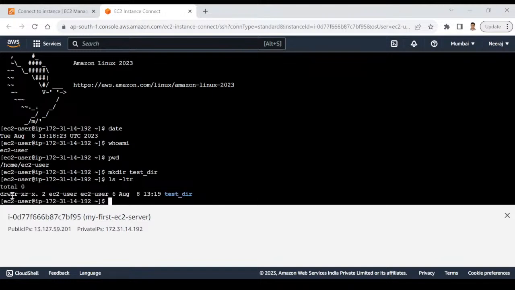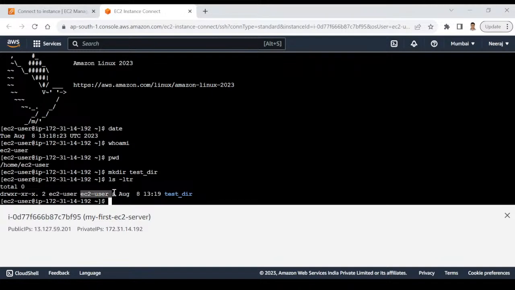You can see here these first set of r, w, and x, right? The first character is d, which stands for directory. r is for read, w for write, x for execute. So read, write, execute permission. Then who is the user, who is the owner of this file or directory? And there is a concept of group.